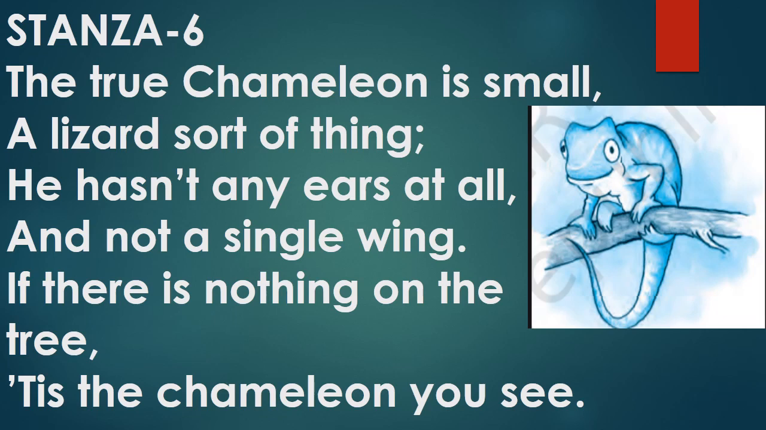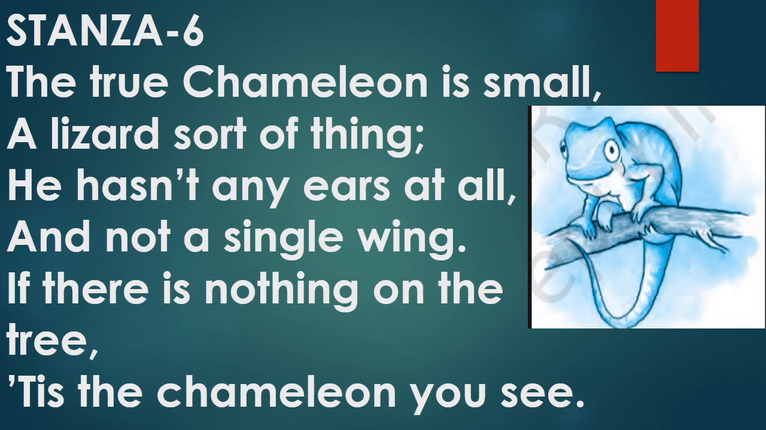Stanza 6th: The true chameleon is a small, a lizard sort of thing. He hasn't any ears at all and not a single wing. If there is nothing on the tree, it is the chameleon you see. So in this stanza, the poet is telling us how to identify a chameleon, and here we have come to know about the features of a chameleon. So let us begin with the explanation.